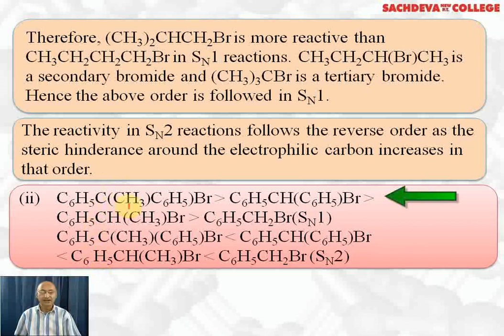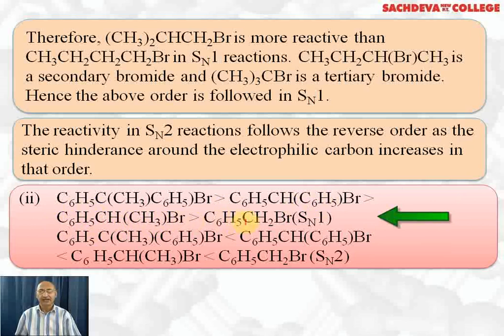Here we have one carbon attached to a methyl group, a phenyl group, and another phenyl group. This will be most reactive towards SN1 mechanism because the carbocation which is formed is stabilized by the inductive effect of the methyl group and 6 resonating structures due to 2 phenyl groups. In this compound, we have 2 phenyl groups, but the methyl group is missing. Therefore, 6 resonating structures will be possible, but the inductive effect is not there. Here we have 3 resonating structures due to the phenyl group and inductive effect due to the methyl group. So this comes at third position.